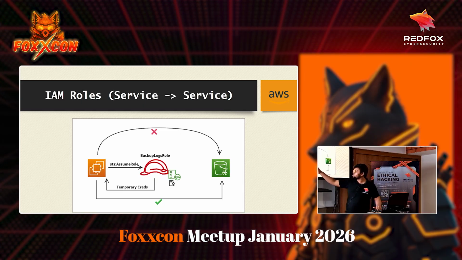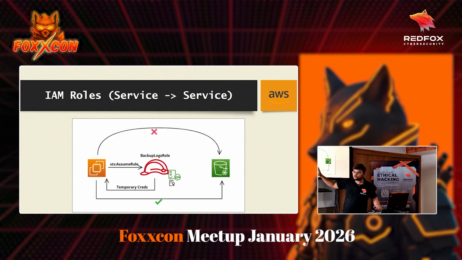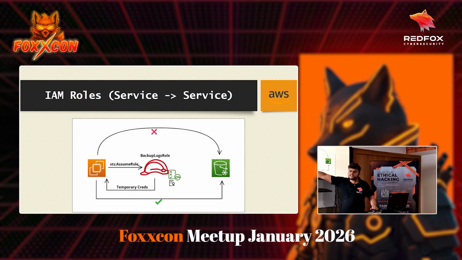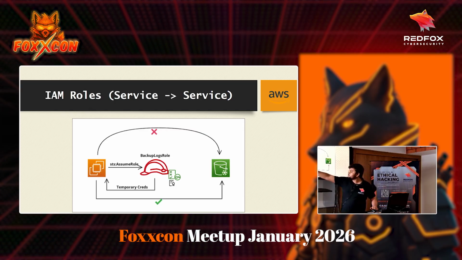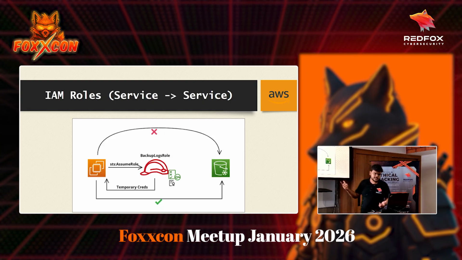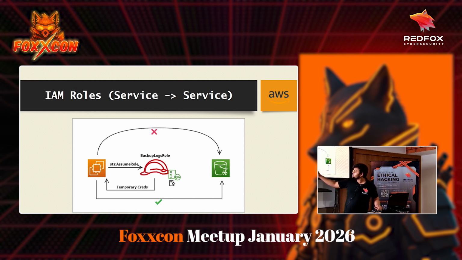Then there is another policy called the trust policy. It defines who can assume this role, because we don't want just anyone to assume this role, right? So we define it in the trust policy. If the trust policy defines that this particular instance can assume this role, then this instance can assume it. So if this instance tries to assume this role, and the trust policy allows it, then what will happen?